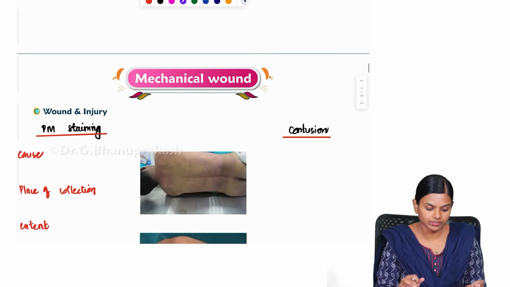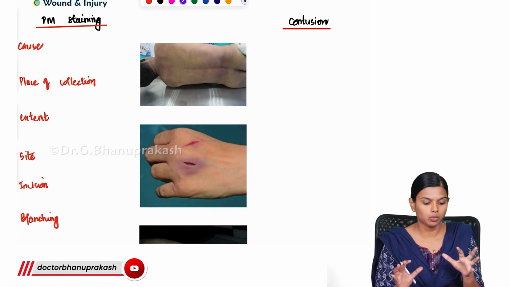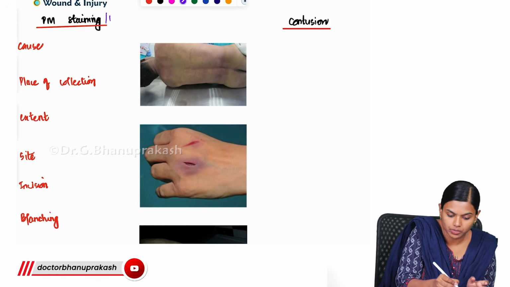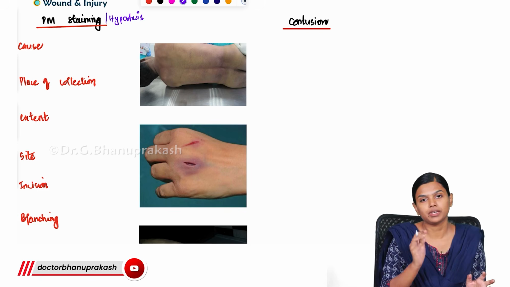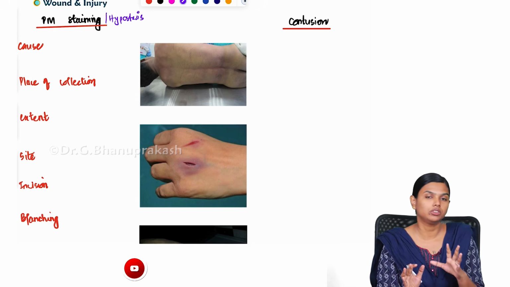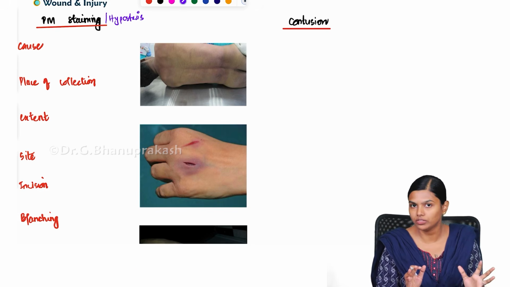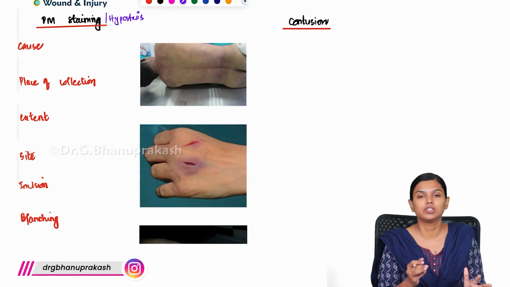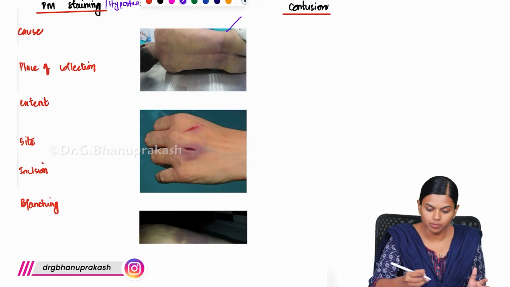Another thing we have to see is bruise versus postmortem staining, that is hypostasis. On the autopsy table, if both the bruise and hypostasis are present over the back, it is really hard to differentiate the two without using certain techniques. You can see this discoloration present over the back, and this also is present over the back.